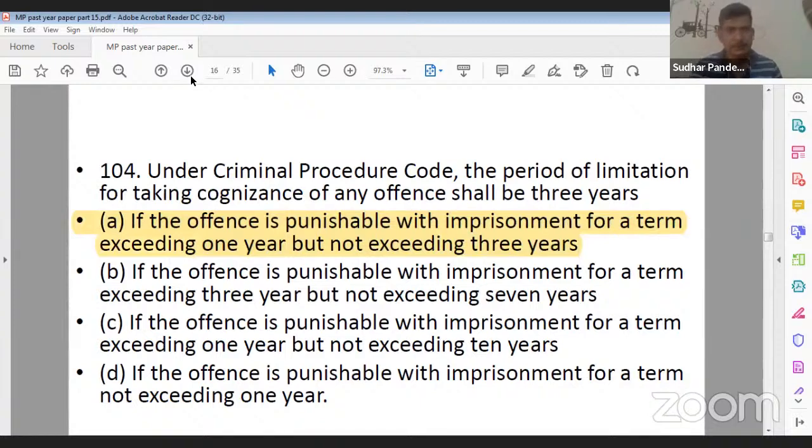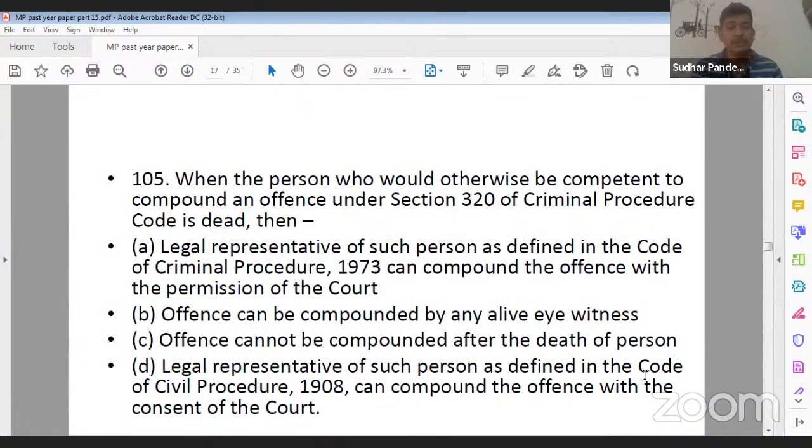Yes. Question number 105. When the person who would otherwise be competent to compound an offence under section 320 of CrPC is dead, then option A, legal representative of such person as defined in the Code of Criminal Procedure 1973 can compound the offence with the permission of the court.